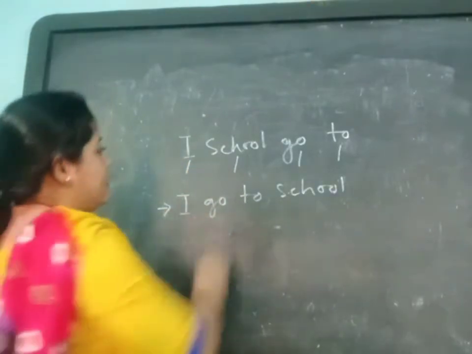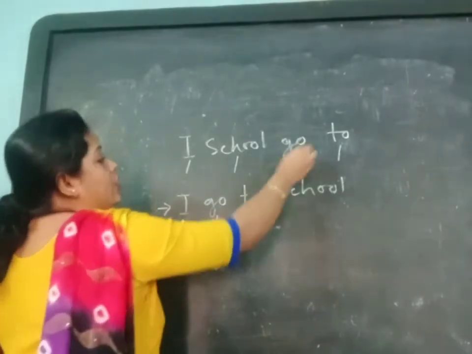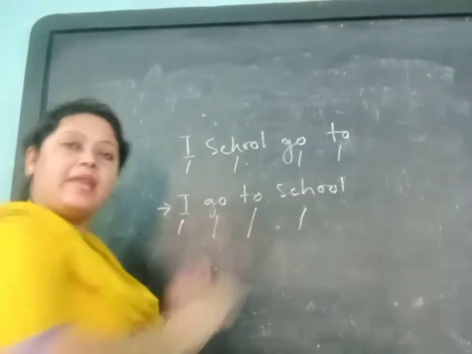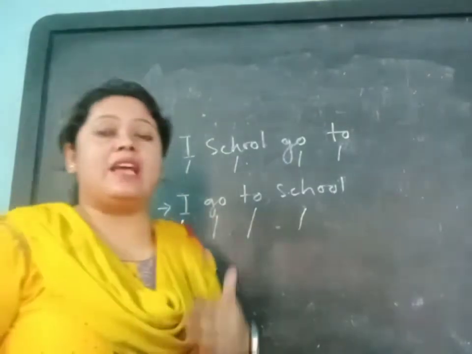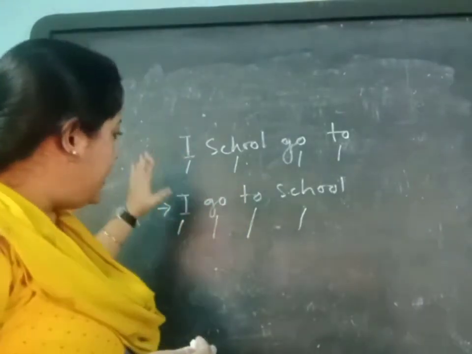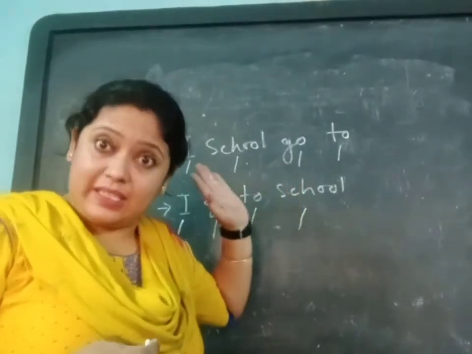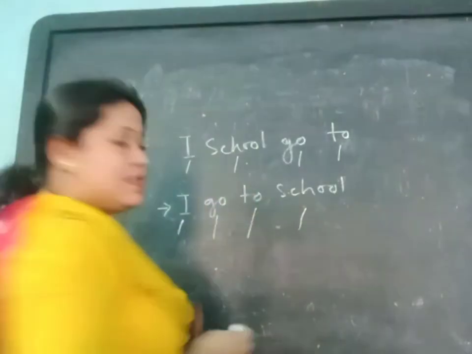I is also here, go is also here, to is also here, school is also here. So 4 words same to same are here, but these words are placed in a different manner. So it is having a complete sense. I go to school, that is having a meaning, so it should be called a sentence.